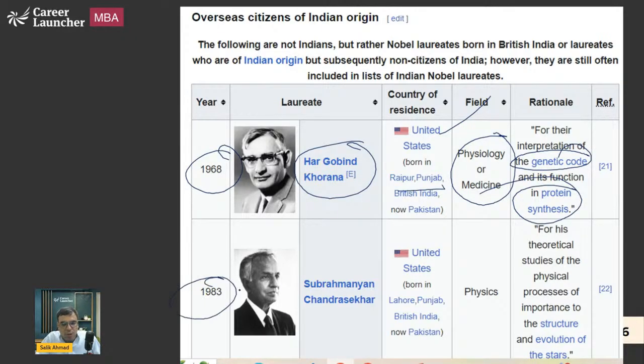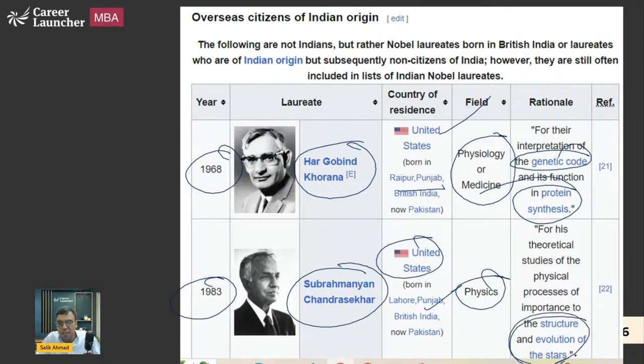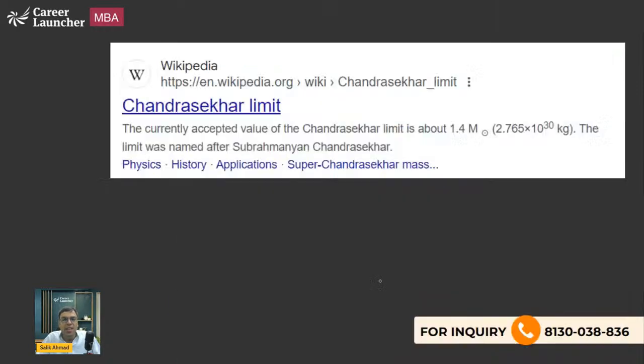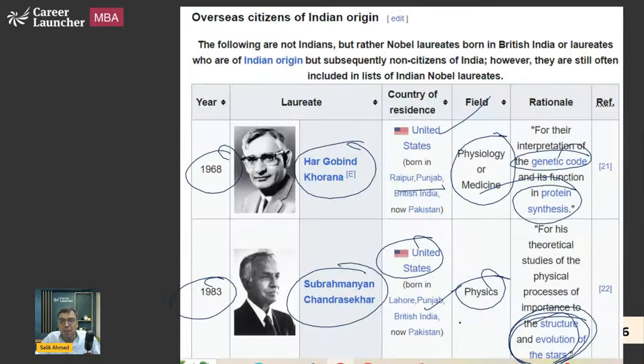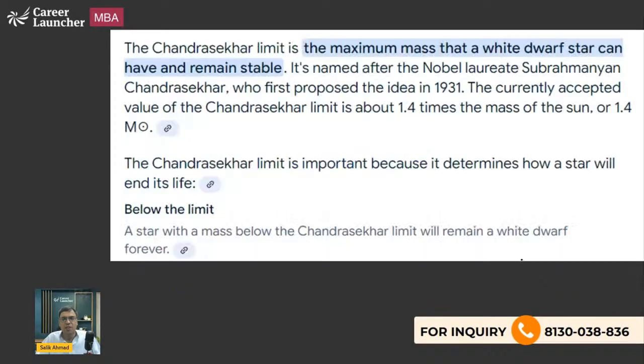Similarly, 1983, Subramanian Chandrasekhar. He was born in India, got US citizenship, Nobel Prize in Physics for research on the evolution of stars. And he gave what we call the Chandrasekhar limit, which is 1.4 times the mass of the Sun. With the help of the Chandrasekhar limit, we can find out whether a star will become a supernova, pulsar, white dwarf, etc. So these are the researches. I'm not going into that detail, but I'll give you a rough idea. That is what you should be knowing.